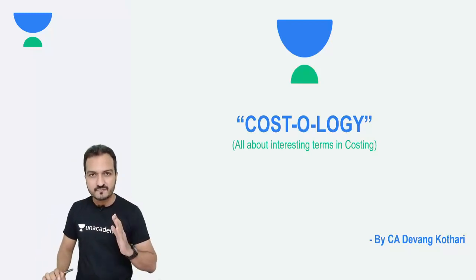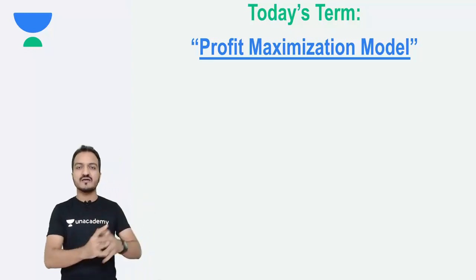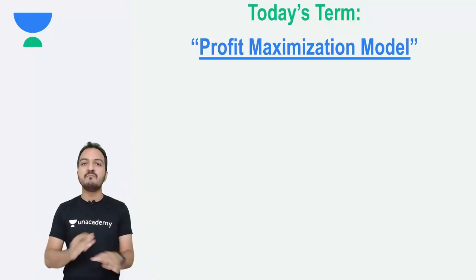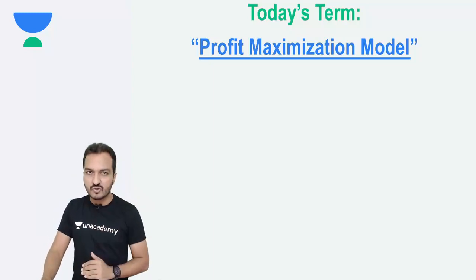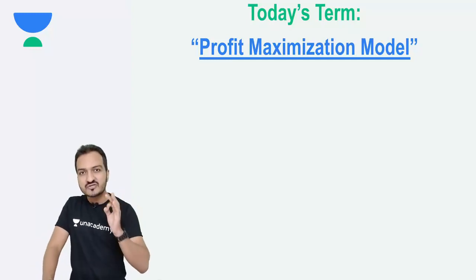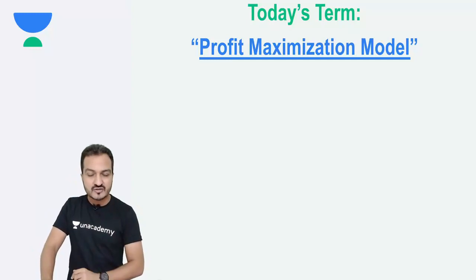Costology is my series of short videos where we learn about certain interesting terms and interesting concepts in my favorite subject of costing. My term for today is called the profit maximization model. This is a very useful concept in many chapters of CA final costing. It has its origins in chapter number 6, that is pricing decisions, of CA final subject of costing.